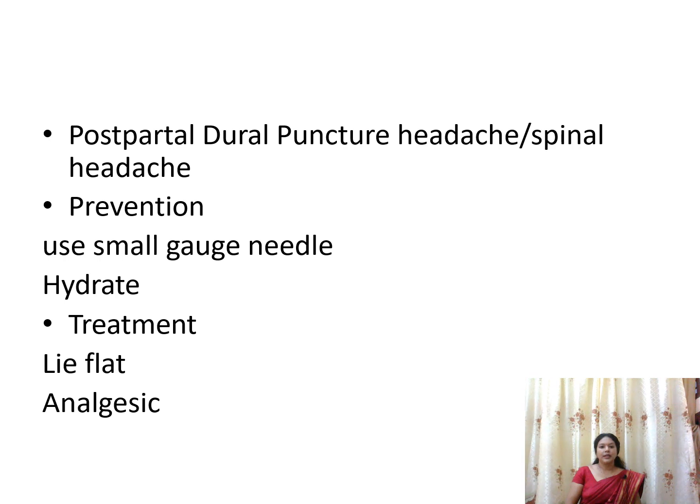Postpartum dural puncture headache or spinal headache can occur. To prevent this, you can use small gauge needles that may reduce the headache, give proper hydration, make the mother lie flat, and give analgesics if the mother has a postpartum headache or spinal headache.